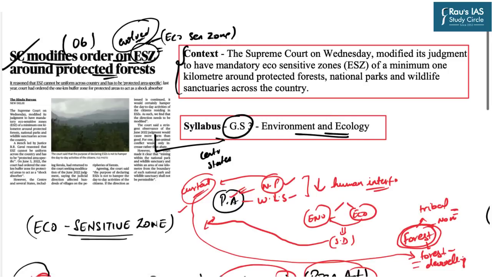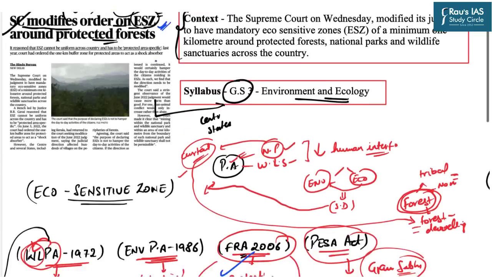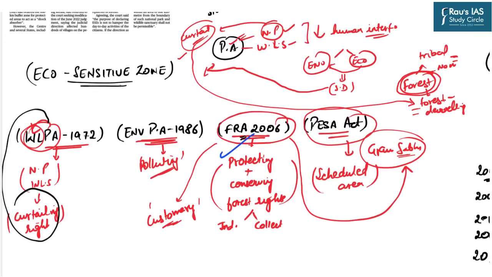This topic has appeared at page number 6 in today's The Hindu Delhi edition, in the context that the Supreme Court has modified its order on ESZ. So initially we discussed the basic concept of ecologically sensitive zones, what protected areas are, and why these protected areas are created. Then we had an overview of the broad objectives of the Wildlife Protection Act 1972, the Environment Protection Act, the Forest Rights Act, as well as the PESA Act. And we also saw how these acts may come in conflict with each other, because their overall objectives might be conflicting.